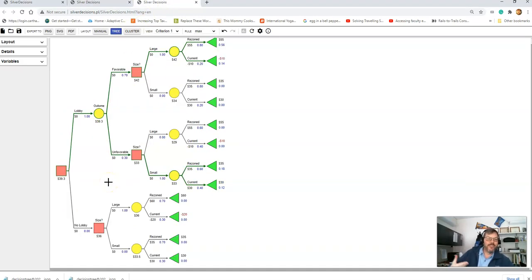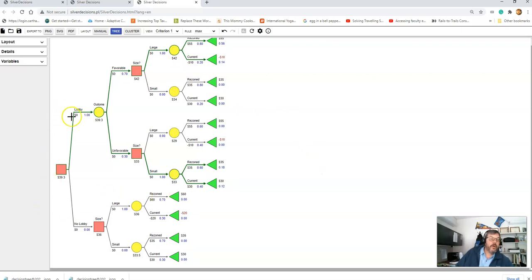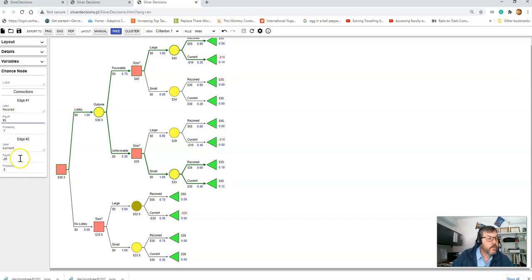If it's not perfect, it's sample information, then my decision still leads, because I still don't know. I only have an indicator of favorable or unfavorable that will change the probabilities out here. But it still leads to a decision and then to what we don't know is going to happen in the future. It's interesting, it does say you should go ahead and lobby if this is true, because lobbying will have a $39,300 expected value against your original expected value, which I need to fix again. Original expected value of 35.5, it's 39.3.